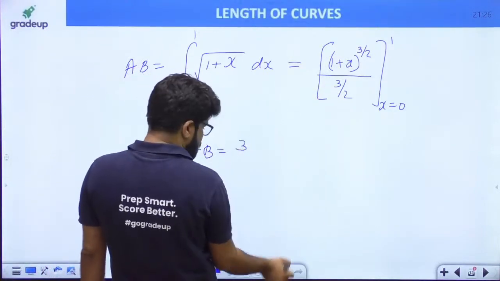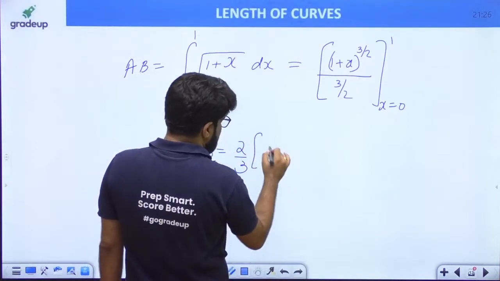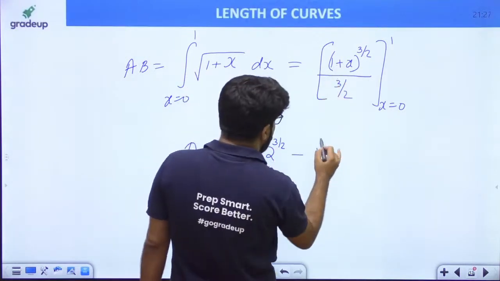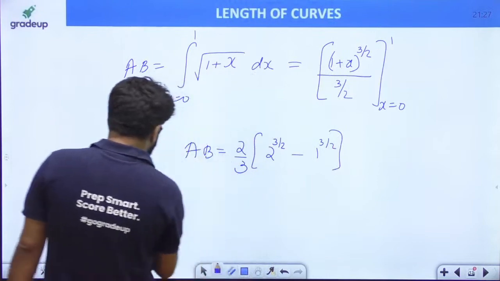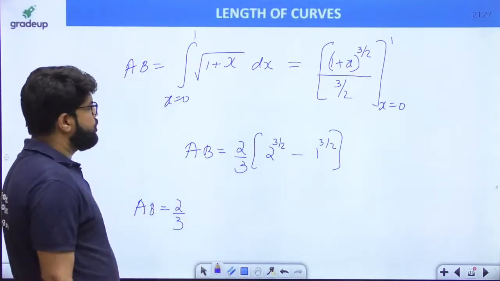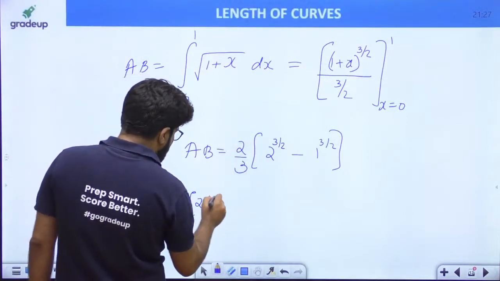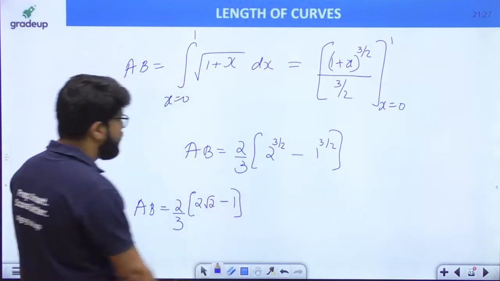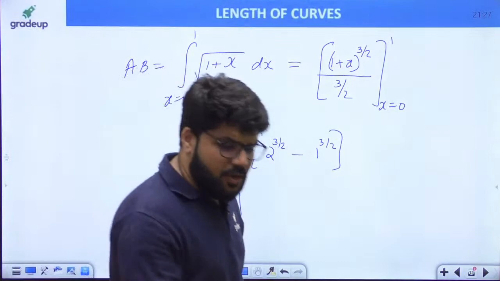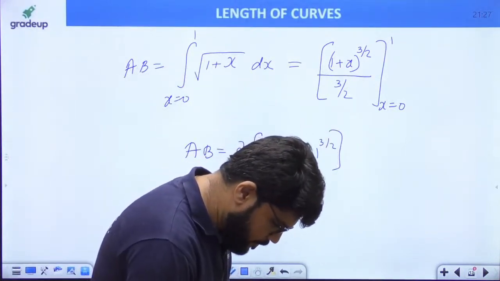1 upon 3 by 2 है, तो इसको ऊपर ले आएंगे तो that becomes 2 by 3. Upper limit 1 plus 1, 2 raised to the power 3 by 2, lower limit is 0, so it's just 1 ki power 3 by 2, right? So the length AB can be written as 2 by 3, 2 ki power 3 by 2 minus 1 ki power anything is 1, that is 2 by 3 into (2 root 2 minus 1). Okay, so either this can be the answer, or if it is a NAT type question in GATE, so let's multiply and get the final answer.